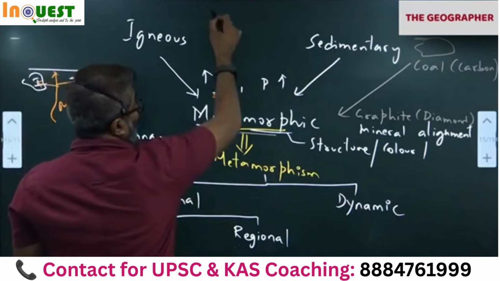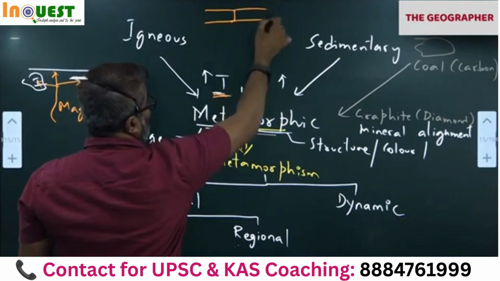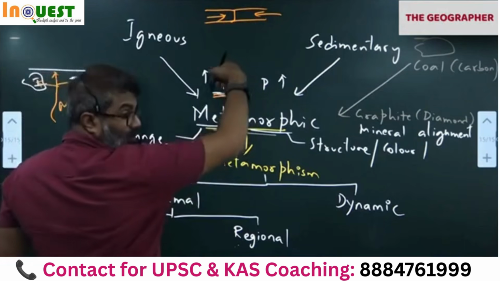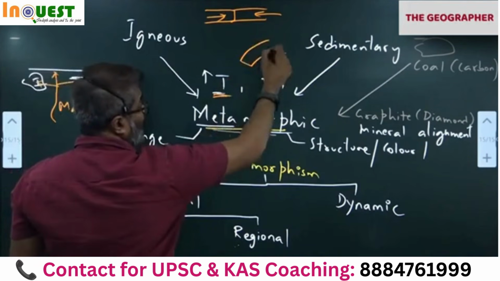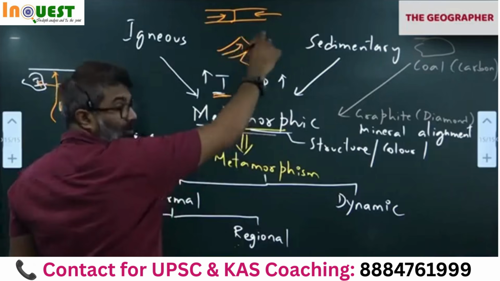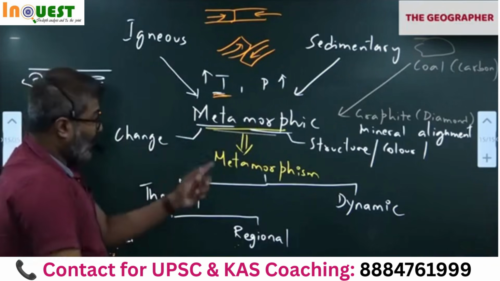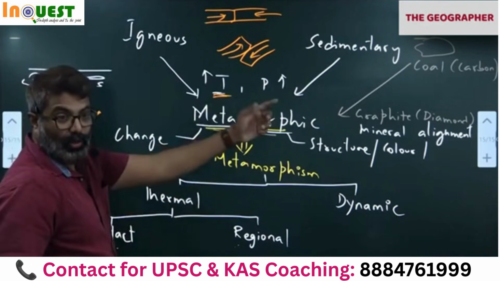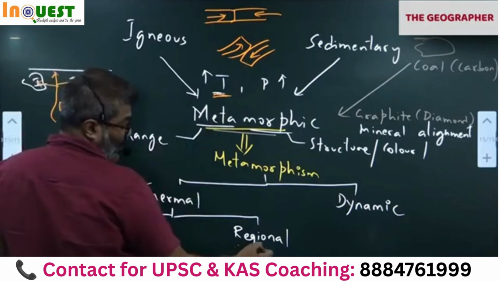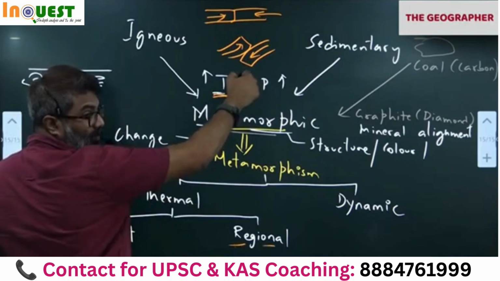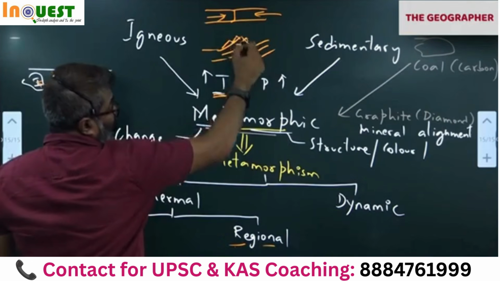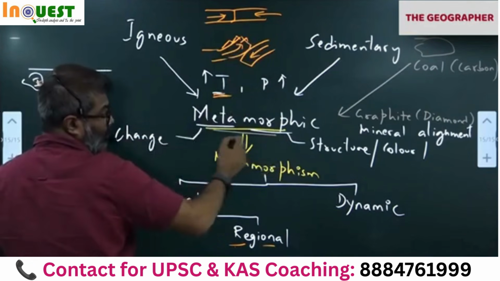Regional. Between two plates. Remember I told you two plates are converging. Like this. Converging boundary. Colliding boundary. One of them will go down. Subduction will occur. Correct. Like this. The other plate will go up. So there will be a lot of compression involved here between two plates. A lot of heat and pressure are also involved because of the two plates colliding. One of the plates gets destroyed in the process. Correct. The other plate is going up. You notice. So islands and mountains are formed. So in these mountains, what rocks are formed?